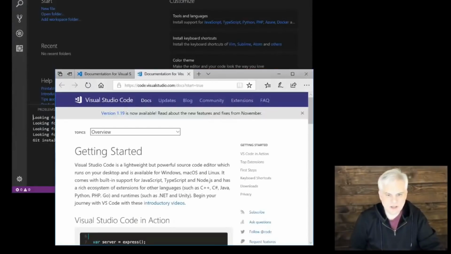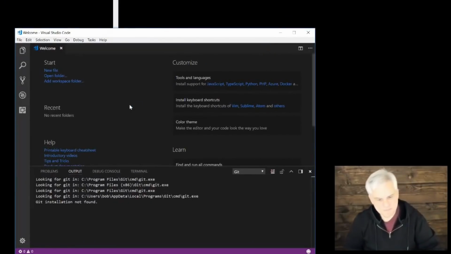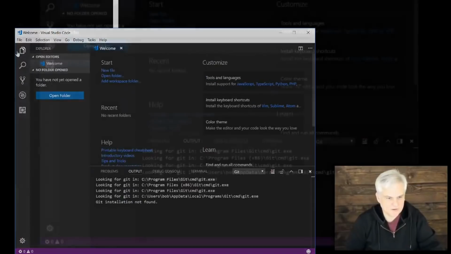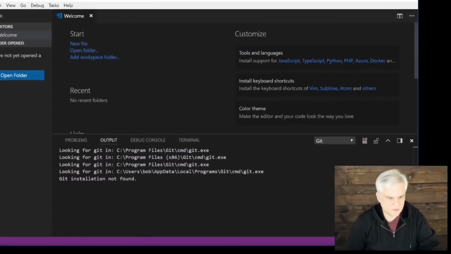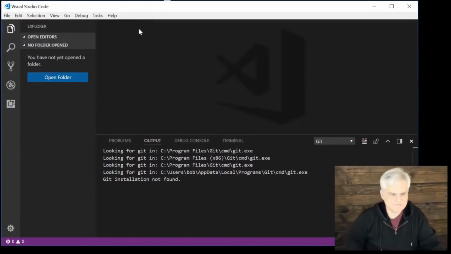And let's just do what I call a quick smoke test. We don't need Git for this course, so I'm just going to hit close on that. What we'll do is go to the Explorer. It's the little icon in the upper left-hand corner here. Let me pull this out and size this a little bit more nicely. Great. I'm going to close down the welcome screen.